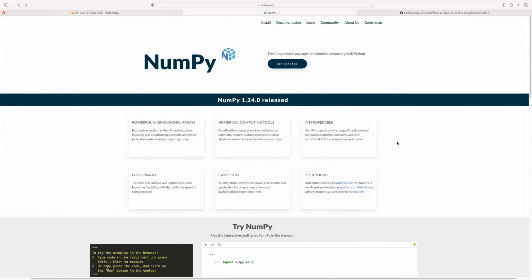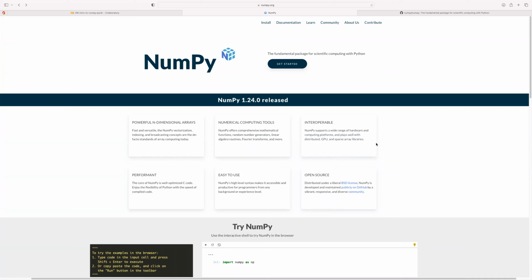Again, one of the features that stands out for NumPy is that it is at the core of many libraries and frameworks. In addition, it supports a wide range of hardware and computing platforms, whether you're using distributed systems, or GPUs for deep learning and so on.